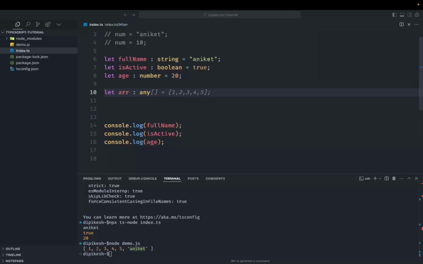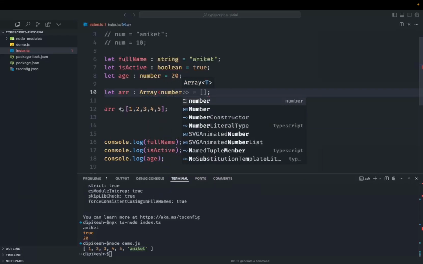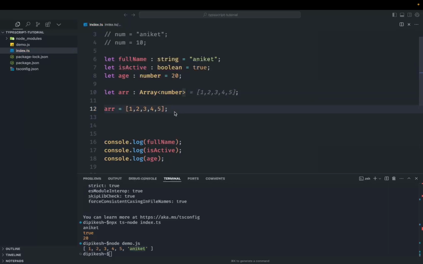Okay, let's get back to the first step. Let's say you want only numbers, so we can say that it should be an array of number. Or let's say you are not assigning the value here, but you are assigning the value here like this. So you can see that, okay, fine, this is a number array. What we do is after number we put the square brackets, which makes sense as it is a number array. We can write this in two ways, either like this or using the Array syntax. Both are perfectly fine, so whatever suits you, you can go on.